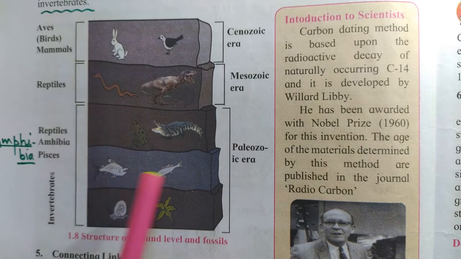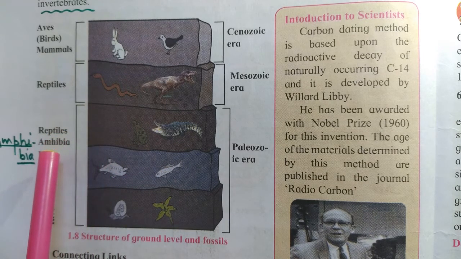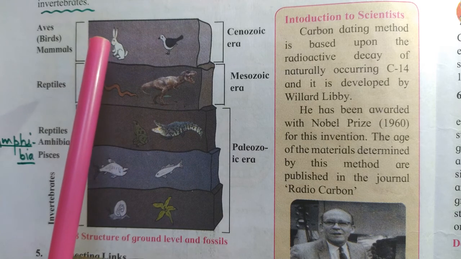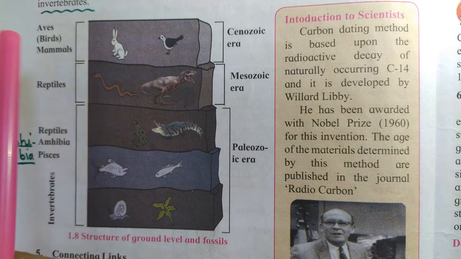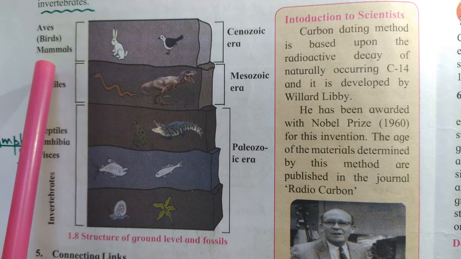Pisces means fish, in Marathi mase. Then reptiles, and amphibia, not amhibia. Then the topmost layer is of aves, aves means birds, as well as mammals.